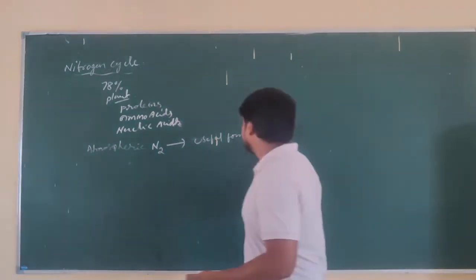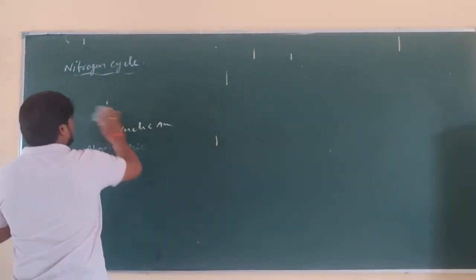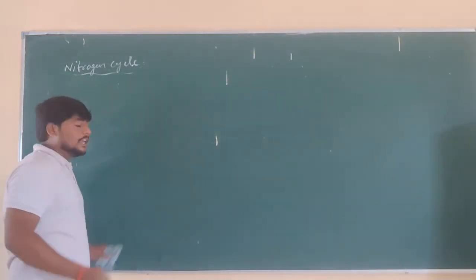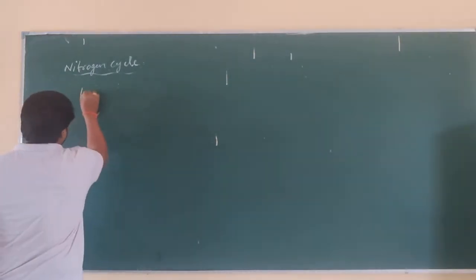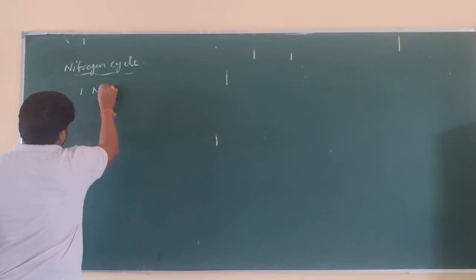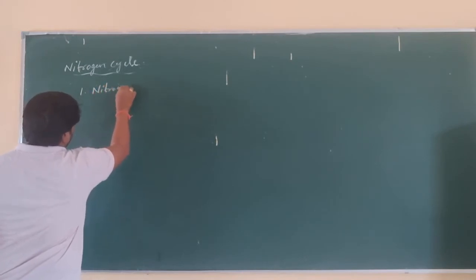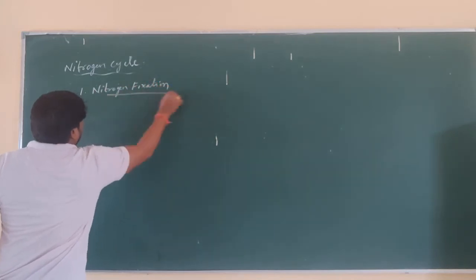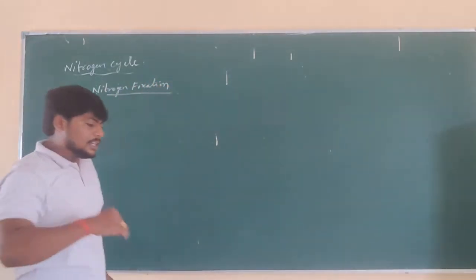The nitrogen cycle occurs in 5 stages. In how many stages does it occur? 5 stages. The first stage is nitrogen fixation. So what is nitrogen fixation?